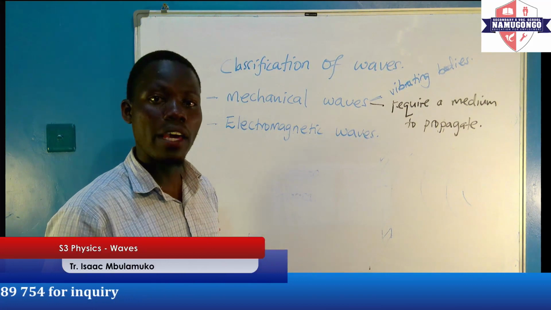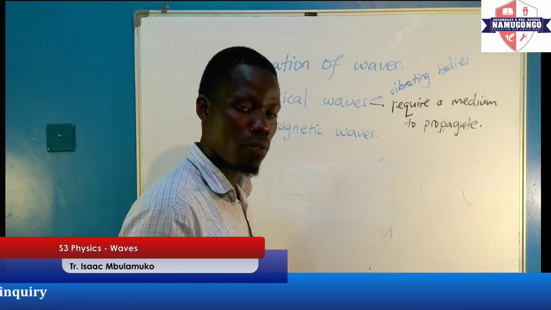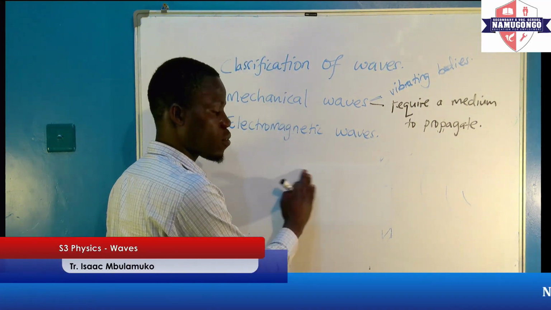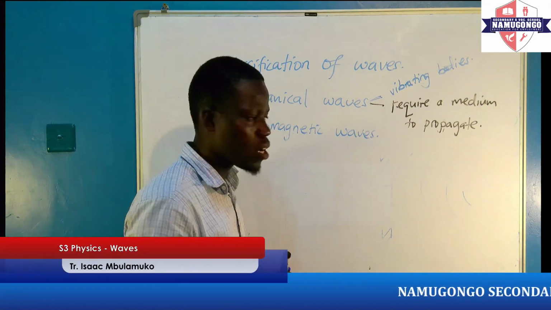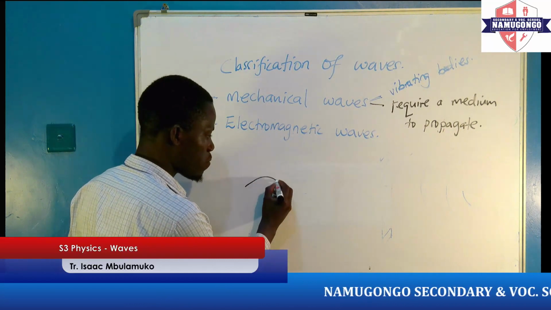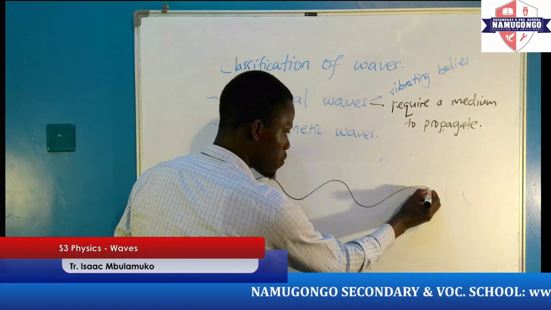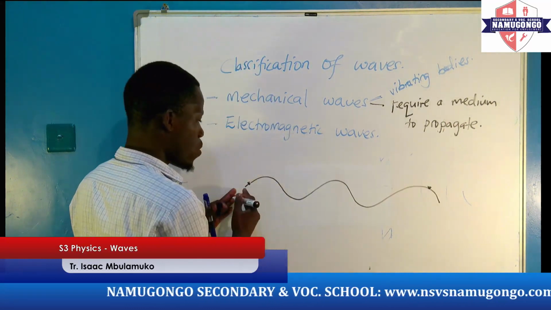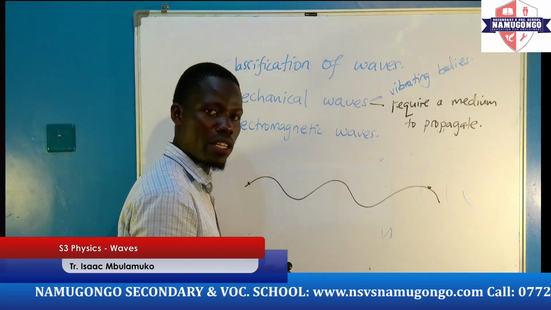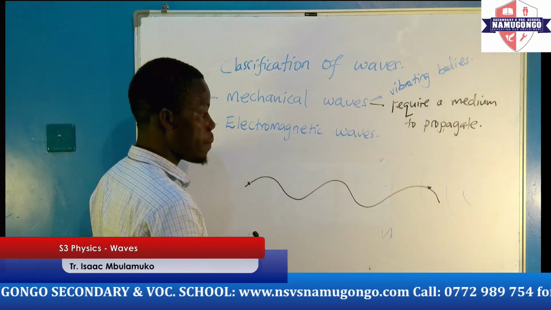For example, I gave an example of a water wave. For the water wave to travel from one point to another, it needs that medium, which is water. So we see the water wave moving from one point to another, so the wave is transmitted. This is what we mean.